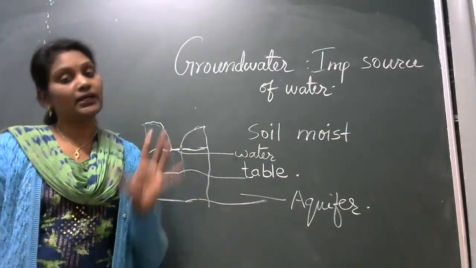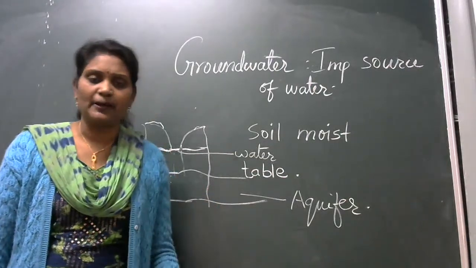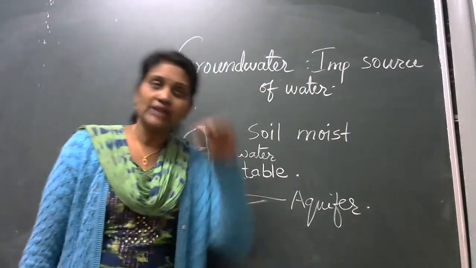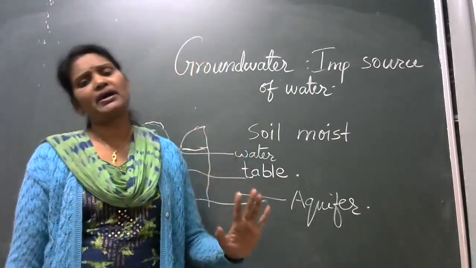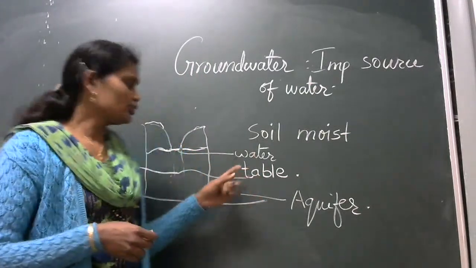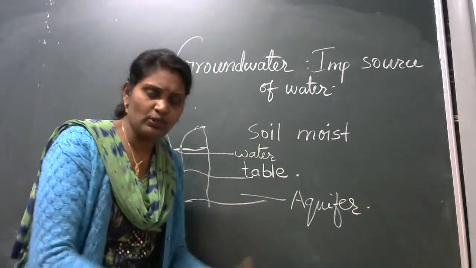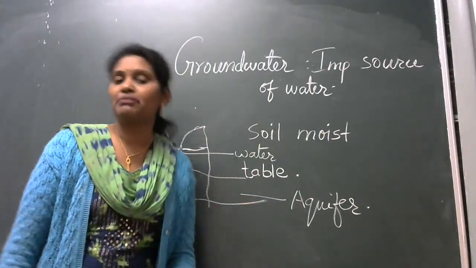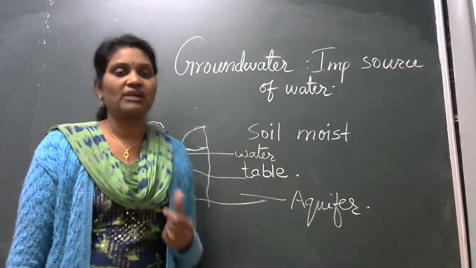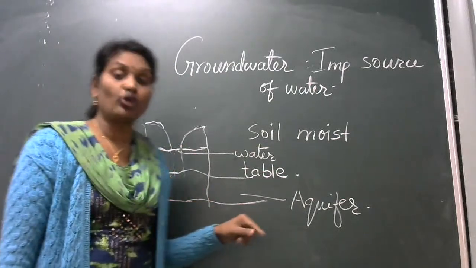That means again we have to dig a lot to get the main groundwater. Is it understood? If we want the main groundwater, we have to dig very deep. So here this is just the water table. For example, where there are rivers, a lot of water, always plenty of rainfall, the water table is very shallow there. We get the water table just below the ground, even after digging a little. But where there is drought, less water comes, there we have to dig a lot and after that we get the water table.